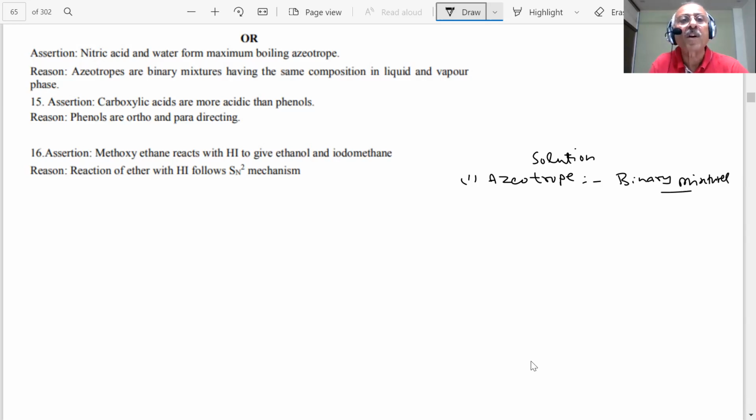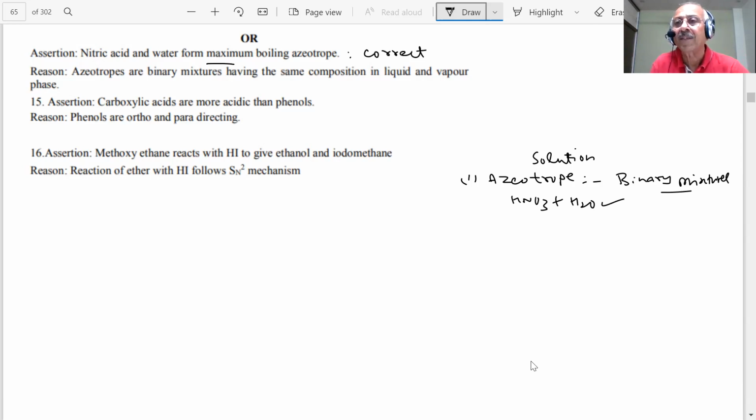Do nitric acid and water form an azeotrope? In the NCERT book, they have written something about that. Yes, sir, they form azeotrope. There are two types of azeotrope: maximum boiling and minimum boiling. They form maximum boiling. Why? Sir, they form maximum boiling azeotrope because they show large negative deviation from Raoult's law.